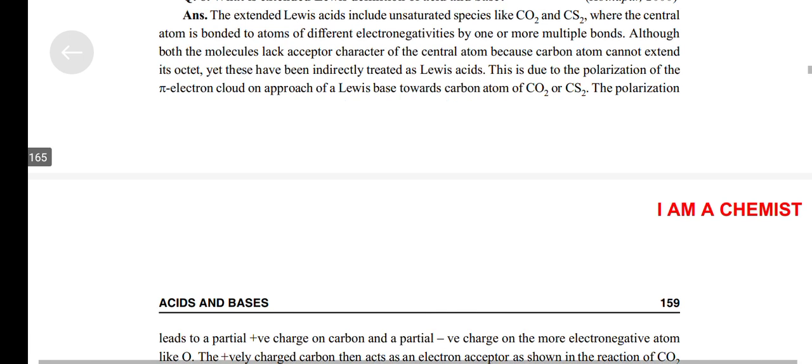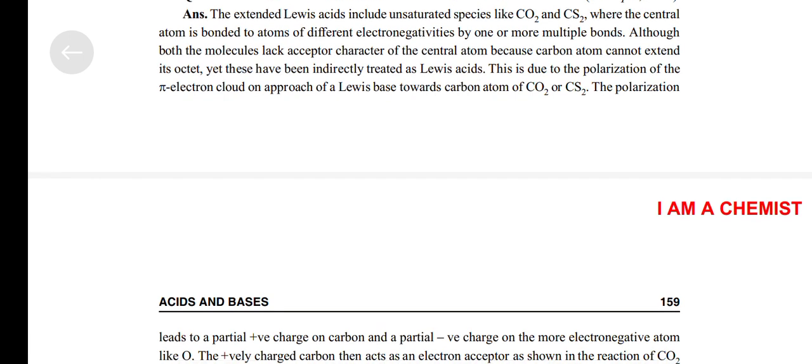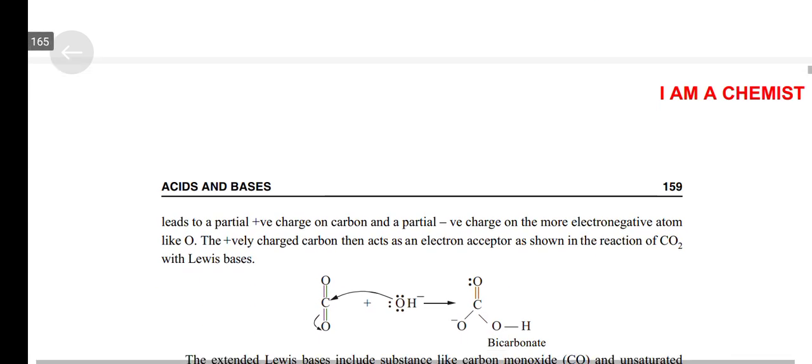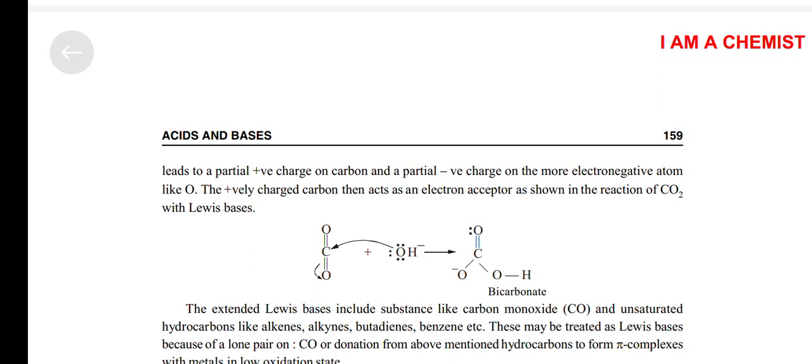This is due to the polarization of the pi electrons on approach of a Lewis base toward the carbon atom of CO2 or CS2. The polarization leads to a partial positive charge on carbon and a partial negative charge on the more electronegative atom like O. The positively charged carbon then acts as an electron acceptor, as shown in the reaction of CO2 with a Lewis base.